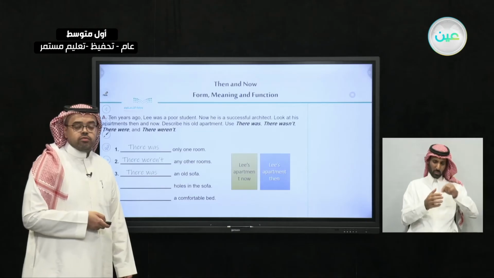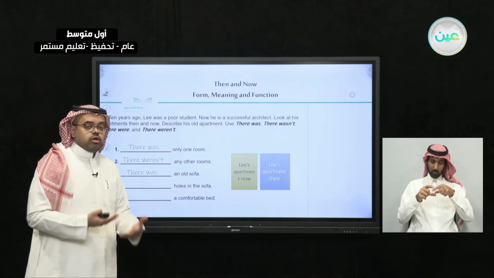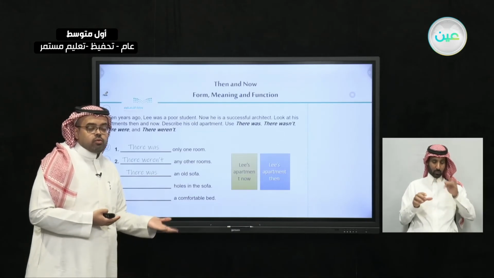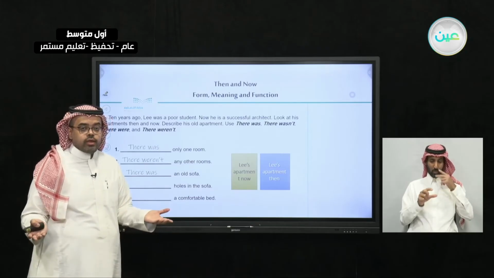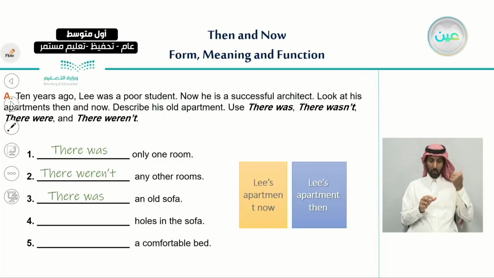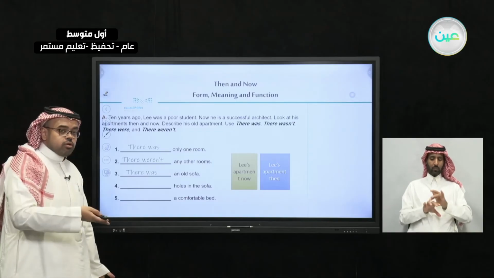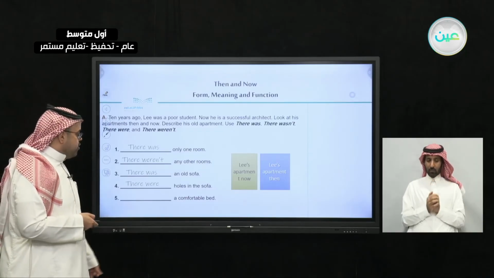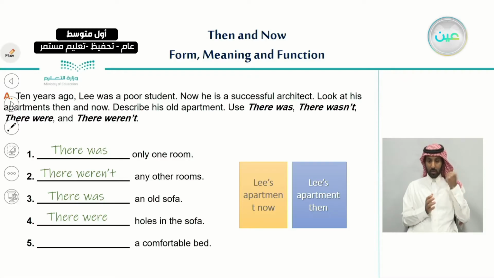Holes in the sofa. So again, here, should we use there was or there were? Excellent, it's there were because here we're talking about holes. We're not talking about this sofa, we're talking about the holes that were mentioned before. And by having a look at the picture, we can say that there were holes in that sofa.